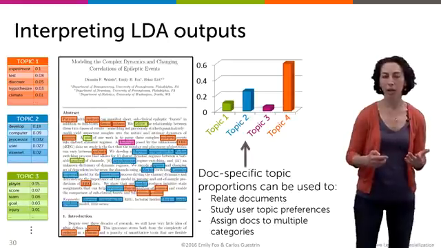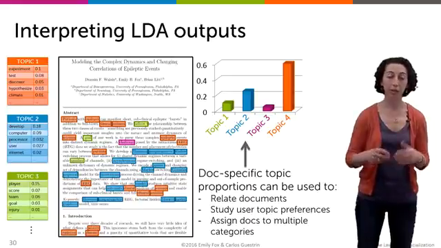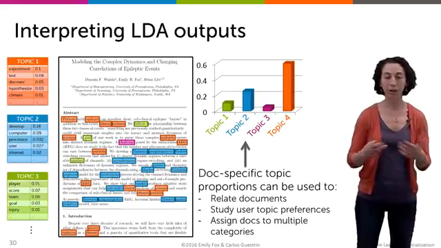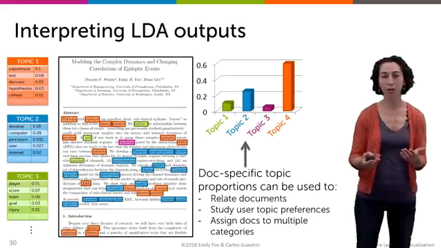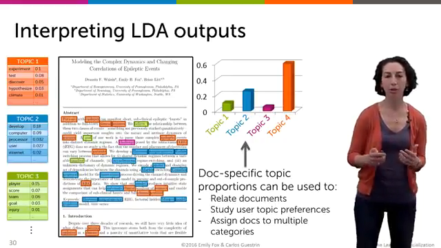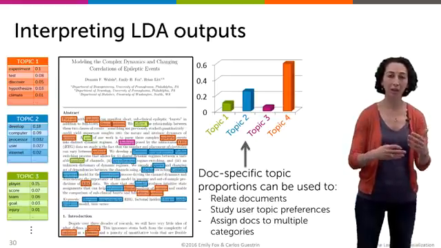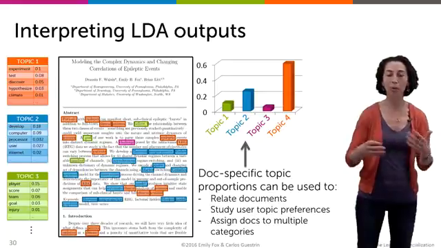The other thing we can look at, and the thing that we're often very interested in, are the topic proportions in every document. Because this vector can be used to relate documents. So what other documents have similar types of topics present in the document? That can be used for retrieval tasks, something you'll also look at in your assignment. And you can also use this type of topic proportion vector to allocate an article to multiple categories.